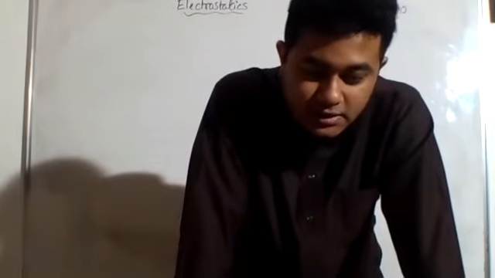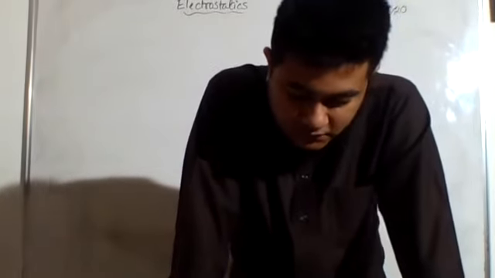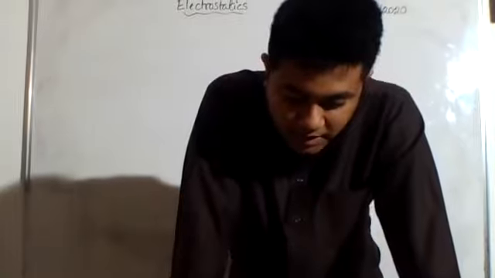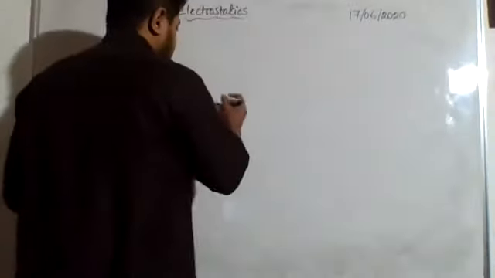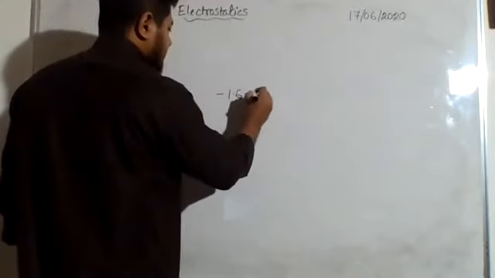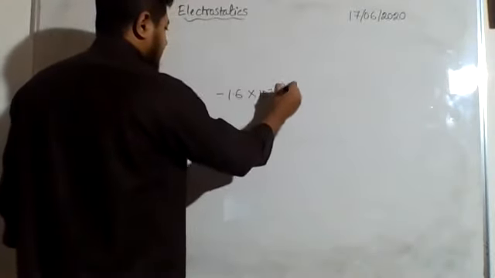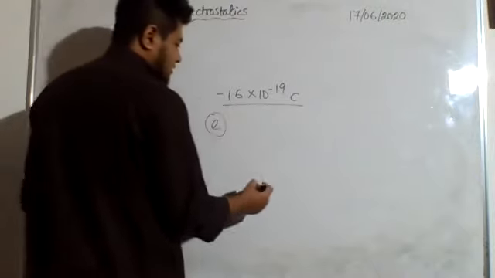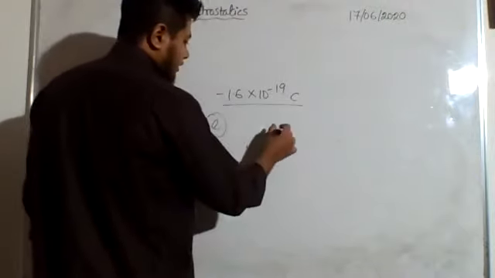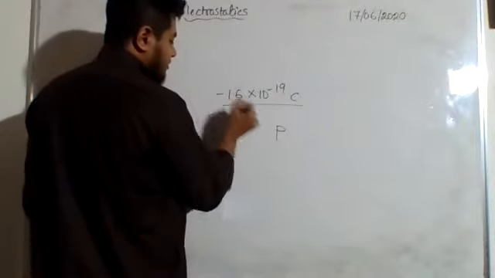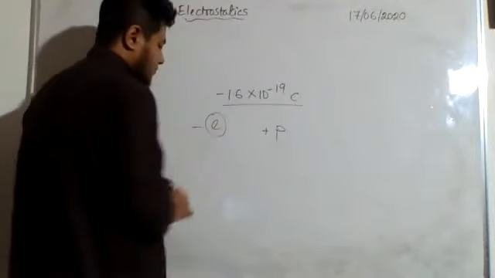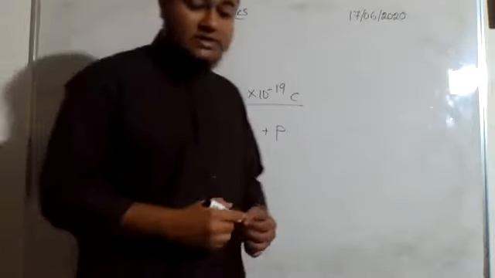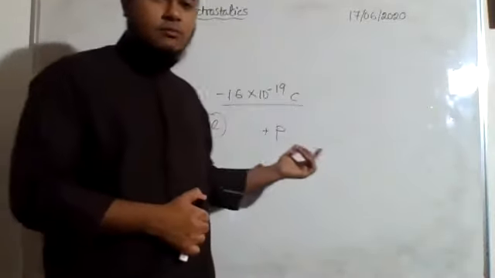It cannot be like that. The charge of an electron is this minimum magnitude. The charge of one electron, this we also know, is minus 1.6 into 10 to the power minus 19 coulomb. And the charge of a proton is the same amount, just plus.